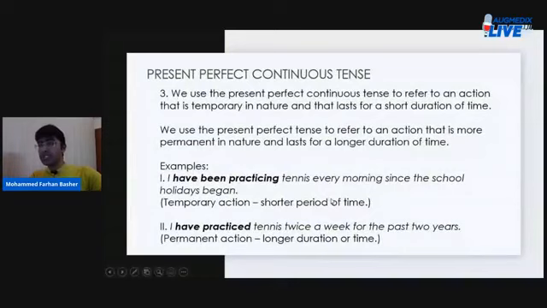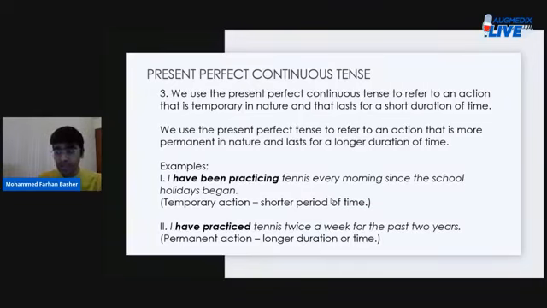Then we have present perfect continuous tense and the very final circumstance under which we can use it. We use the present perfect continuous tense to refer to an action that is temporary. Follow this. We use the present perfect continuous tense to refer to an action that is temporary in nature and that lasts for a short duration of time. We use the present perfect tense to refer to an action that is more permanent in nature and lasts for a longer duration of time. Follow this. To talk about an action that is temporary in nature and is going to last for a very short period of time, you can choose to describe the situation in the present perfect continuous tense.